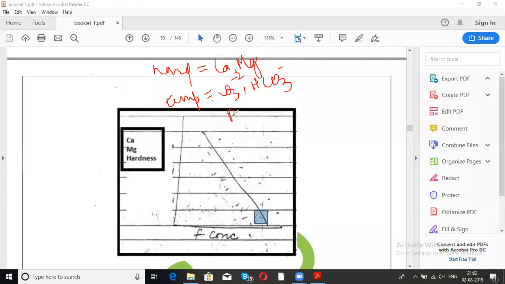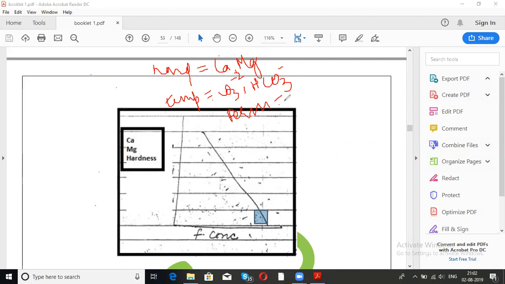And permanent hardness is because of the chlorides, nitrates, sulfates, ठीक है, सबकी वजह से. ठीक है, clear guys?